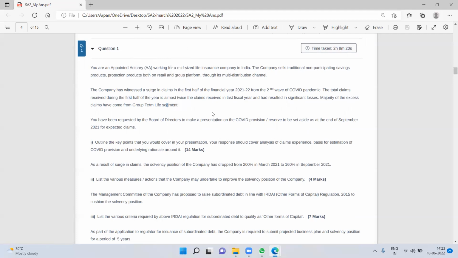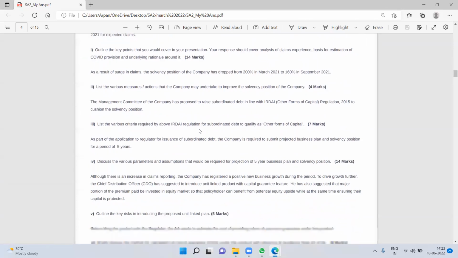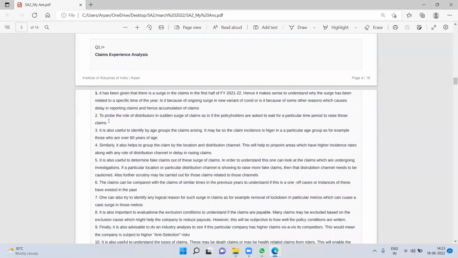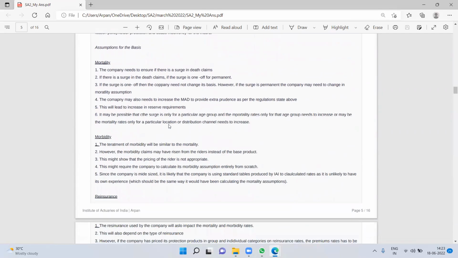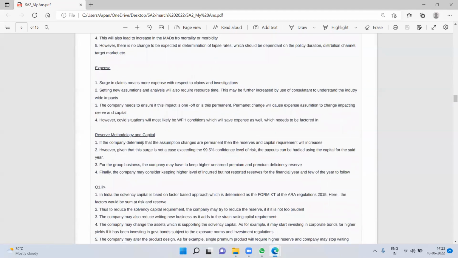So let's see if I have covered those points. I'll first see what I have written, and then we'll come back to the suggested solution. The first point that I've written is claim experience analysis. So I've structured it like that, claim experience analysis, and then I have written basis of estimation of COVID provision. There is a spelling mistake there. And then reserve methodology and capital.